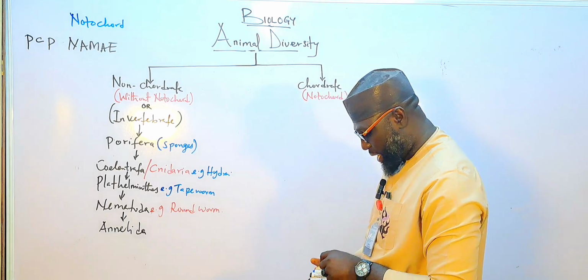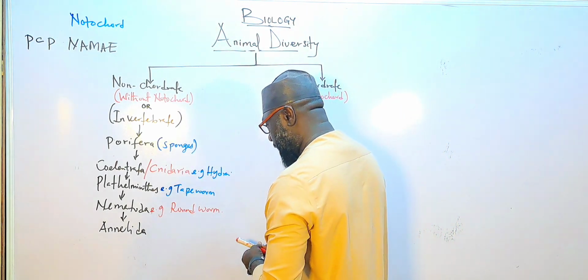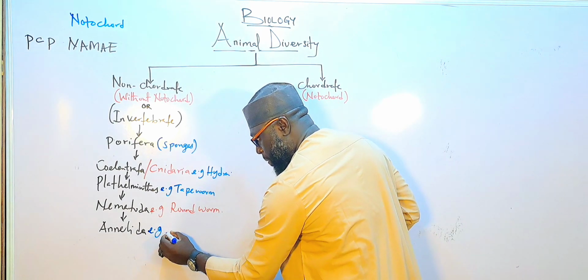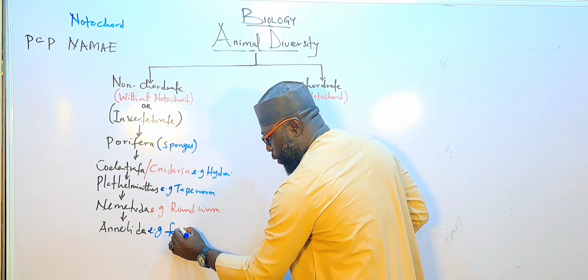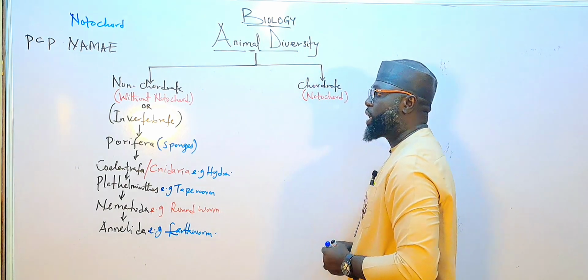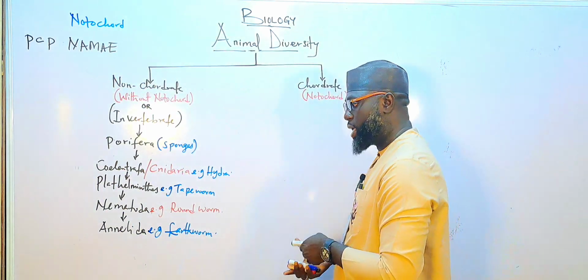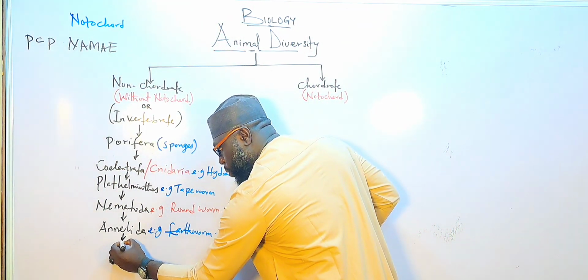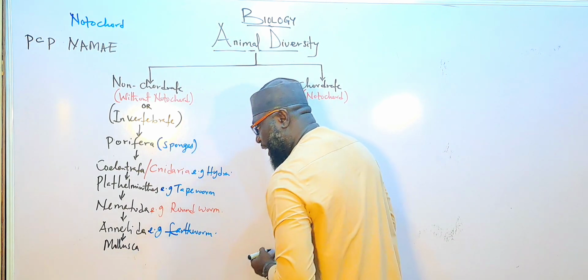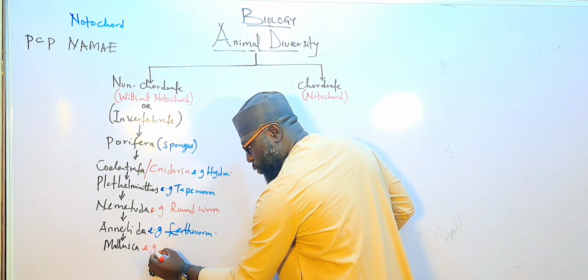An example of Annelida is the earthworm. The next one, M, stands for Mollusca, and an example for Mollusca is the snail.